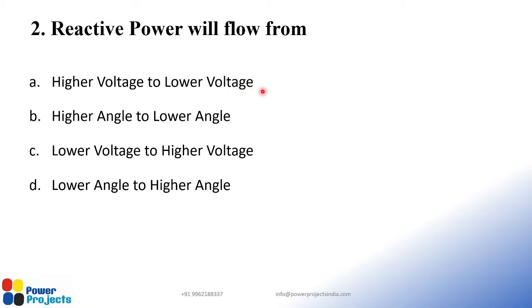So the answer for the second question is A. And I guess Sadanand, Sunil, Charinath, Muthuvel, Ganesh, Ilango, many people have answered that question right. So reactive power will always flow from higher voltage to lower voltage, and you also need to understand that if you want to increase the bus voltage you have to inject reactive power, and if you want to reduce the bus voltage you need to consume or draw reactive power from the bus, right?